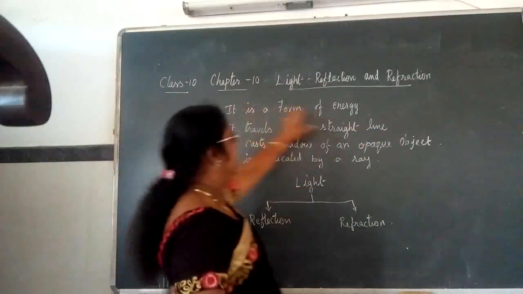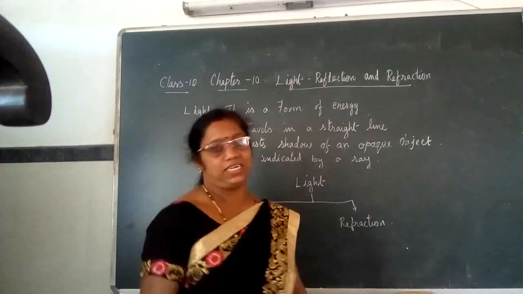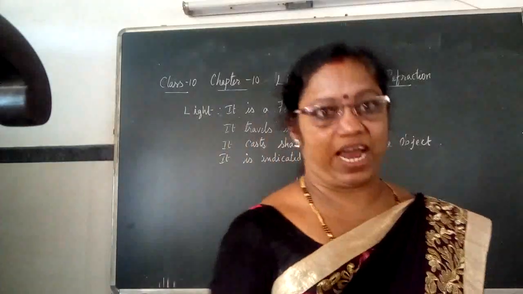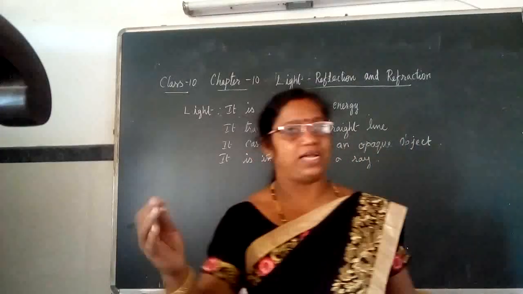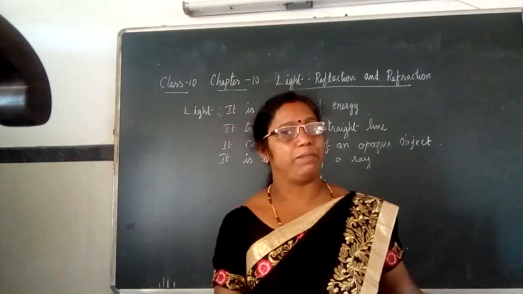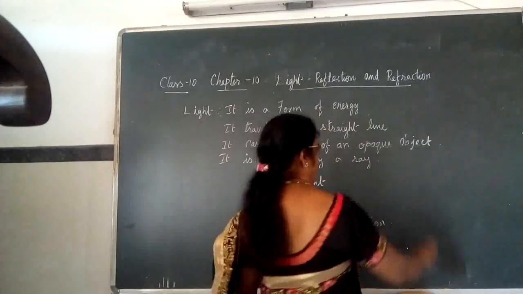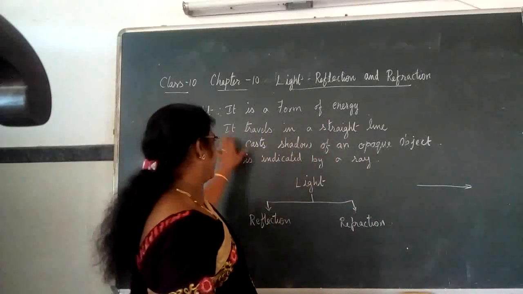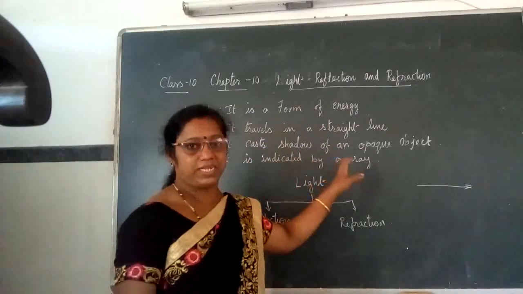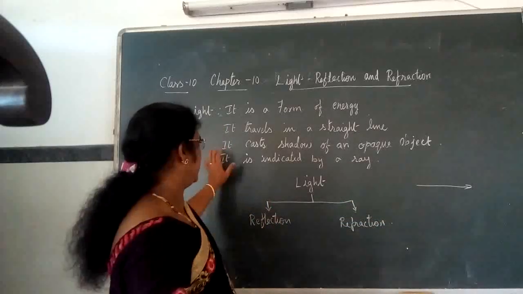Light is a form of energy and it always travels in a straight line. Only when some obstacles are there in its path, it bends. Otherwise, it travels in a straight line. Light always travels in a straight line. So light propagates in a straight line. Propagation of light is in a straight line.